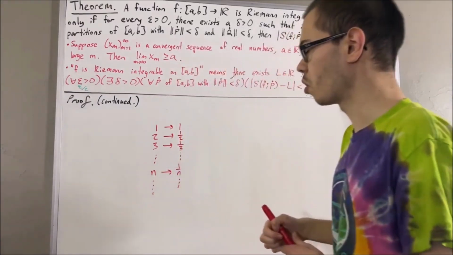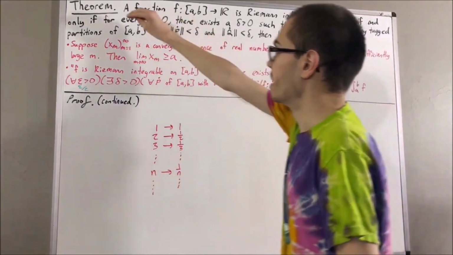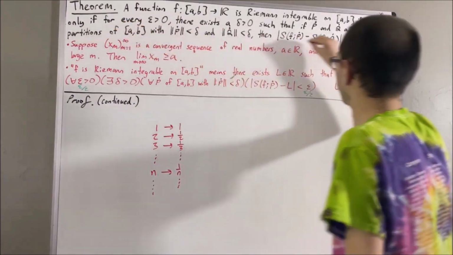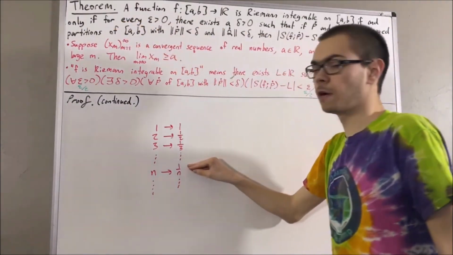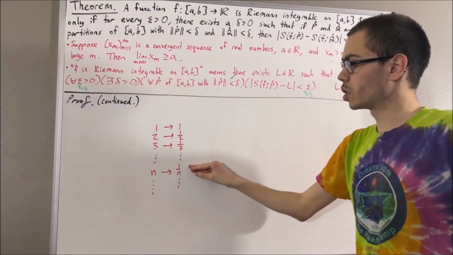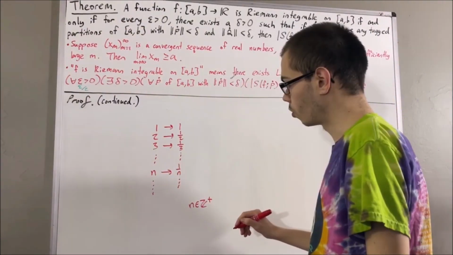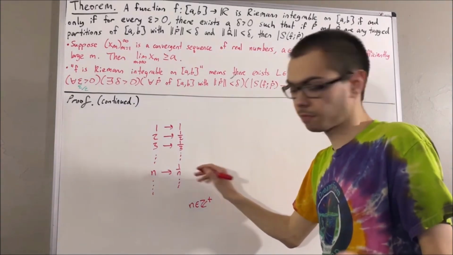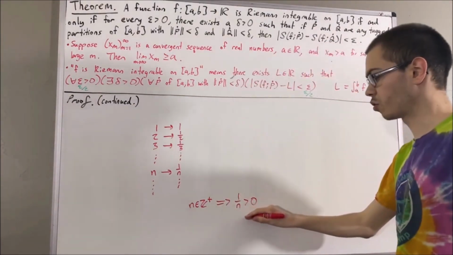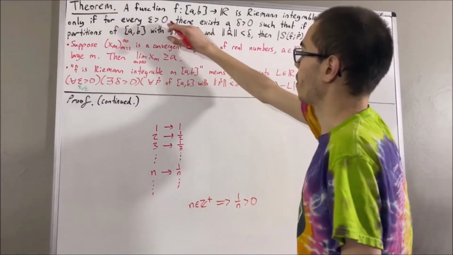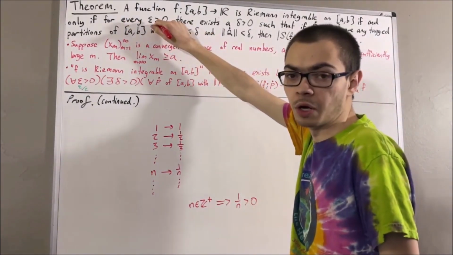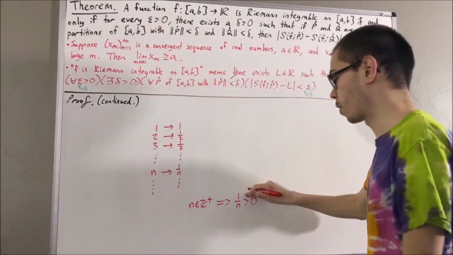And what we're going to do is apply this statement to the reciprocal of each positive integer. So in general, if we consider a positive integer n, then 1 over n is greater than 0. And since 1 over n is greater than 0, and this statement works for every real number greater than 0, then in particular it must work for 1 over n.